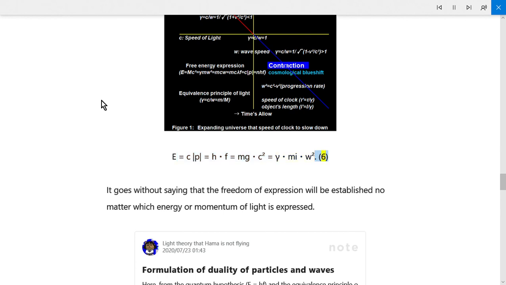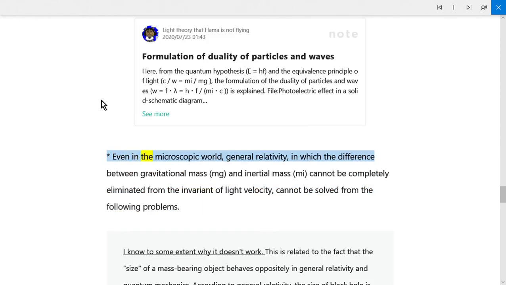6. It goes without saying that the equivalence will be established no matter which energy or momentum of light is expressed. Even in the microscopic world, general relativity, in which the difference between gravitational mass, mg, and inertial mass, m, cannot be completely eliminated from the invariant of light velocity, cannot be solved from the following problems. I know to some extent why it doesn't work.